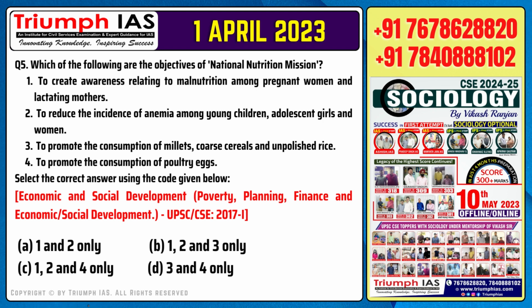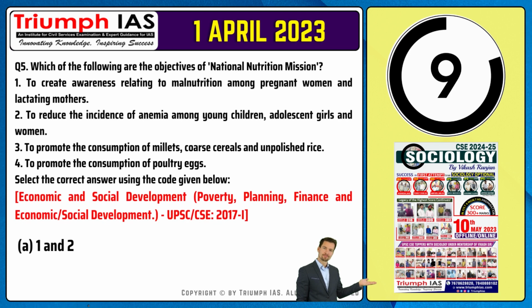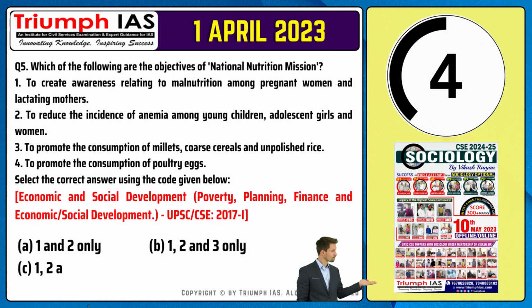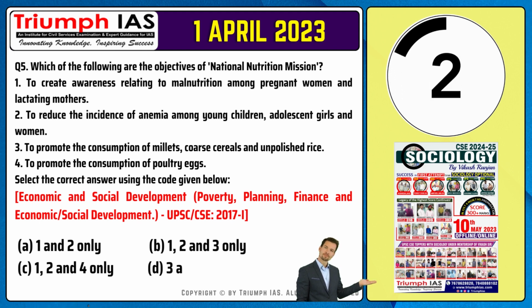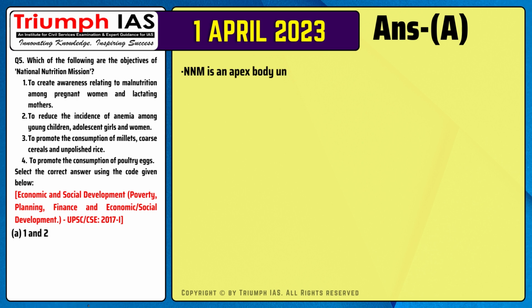Select the correct answer using the code given below. Option A, 1 and 2 only. Option B, 1, 2 and 3 only. Option C, 1, 2 and 4 only. Option D, 3 and 4 only. The correct answer is option A.